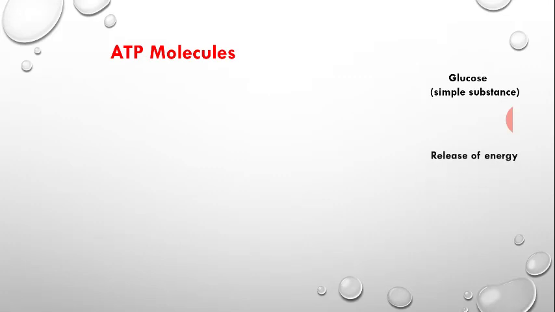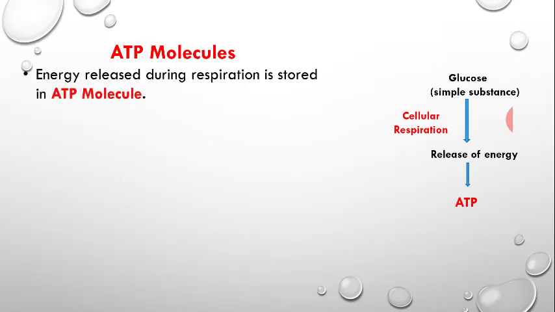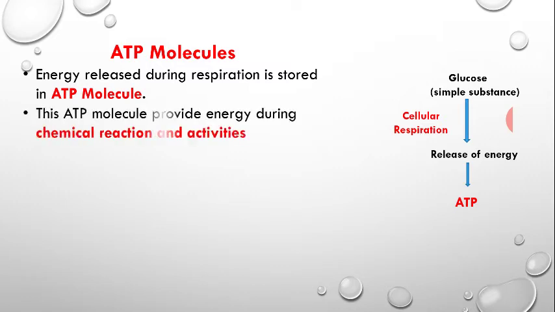Glucose breaks down and releases energy. This process is known as cellular respiration, but this energy is not used by the cell unless an intermediate is present. The intermediate is named the ATP molecule. The energy released during cellular respiration is trapped in ATP molecules, and ATP molecules provide energy whenever there is a need during chemical reactions and activities.